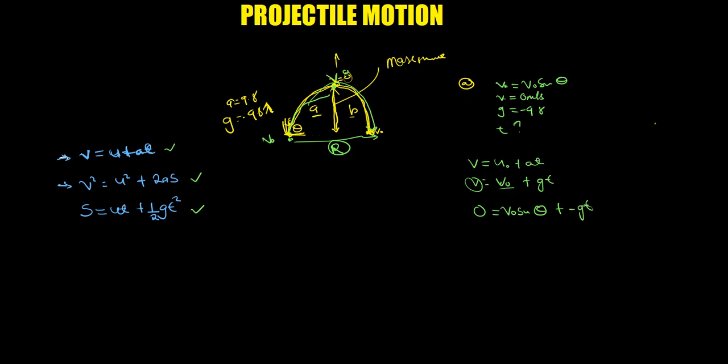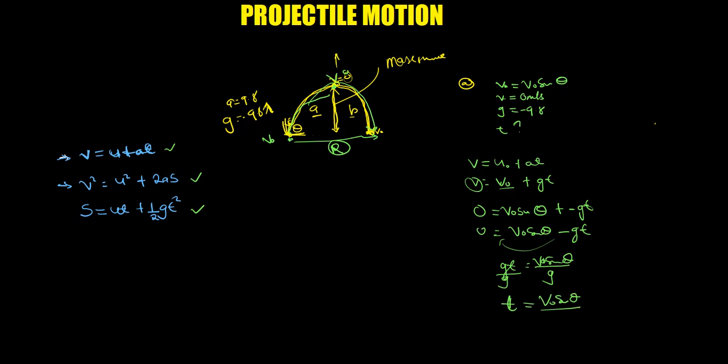So 0 is equal to v0 sine theta minus gt. We take g to the other side, then gt is equal to v0 sine theta. So we divide throughout by g.